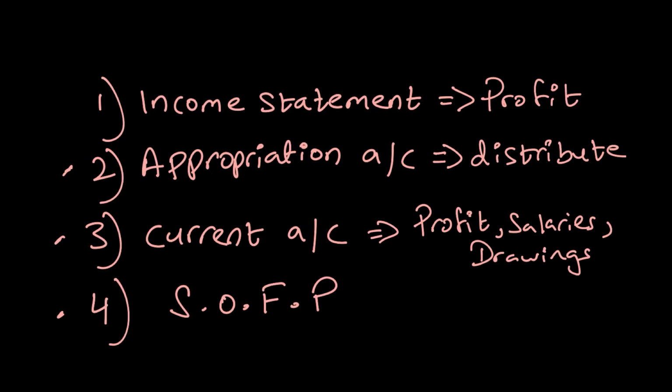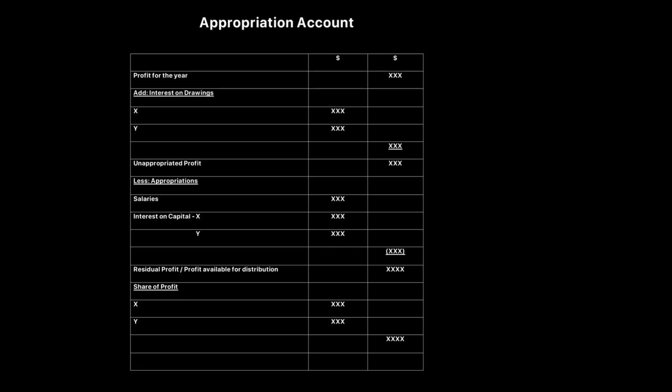Let's first understand how the appropriation account will look. So first I would ask you to pause this video and copy down the appropriation account, and now let's understand how the appropriation account should look. Okay, once we have our profit figure, which is calculated from our income statement, let's start with our appropriations. First thing first, we will add interest on drawings.